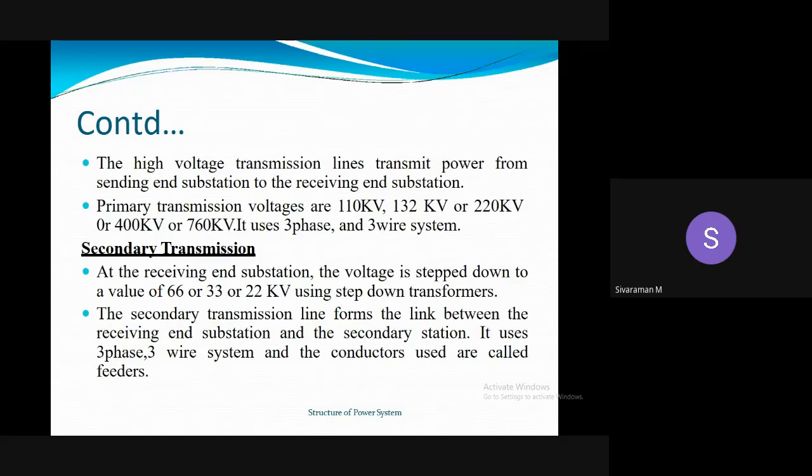Then secondary transmission system. At the receiving end substation, the voltage is stepped down to a value of 66 or 33 or 22 kV using step-down transformers. The secondary transmission line forms the link between the receiving end substation and the secondary station. Secondary transmission lines also use three-phase, three-wire system, and the conductors used are called feeders.